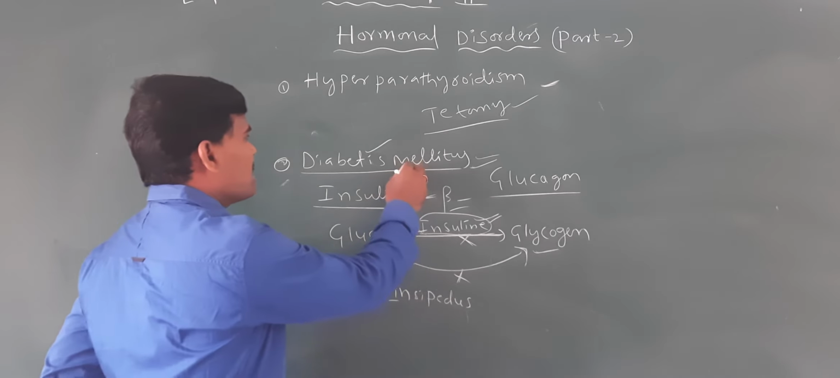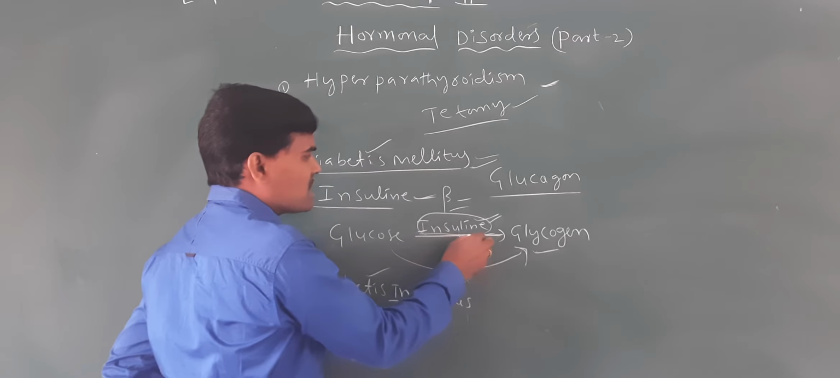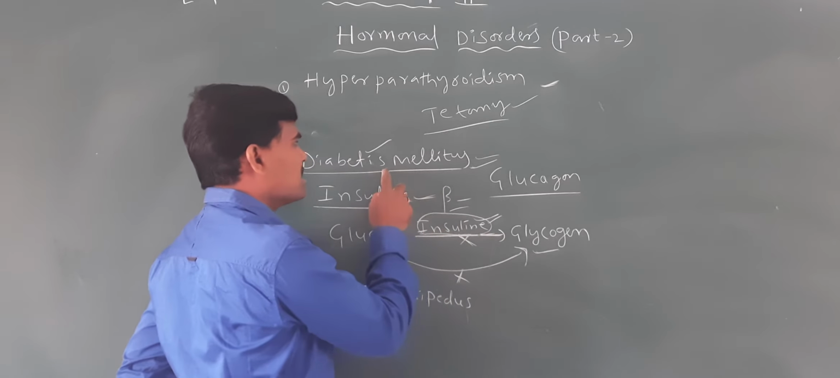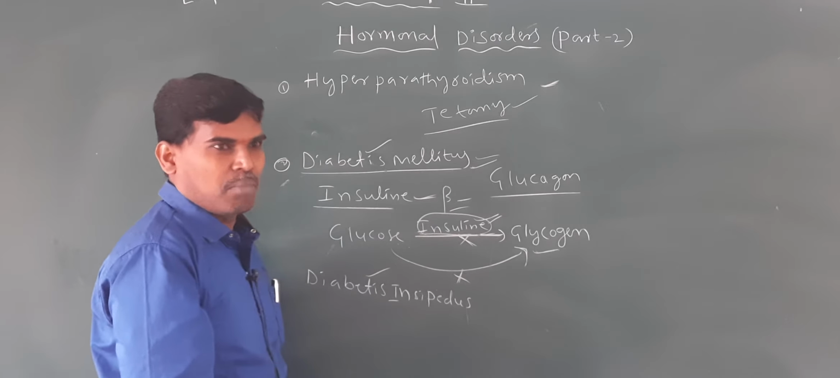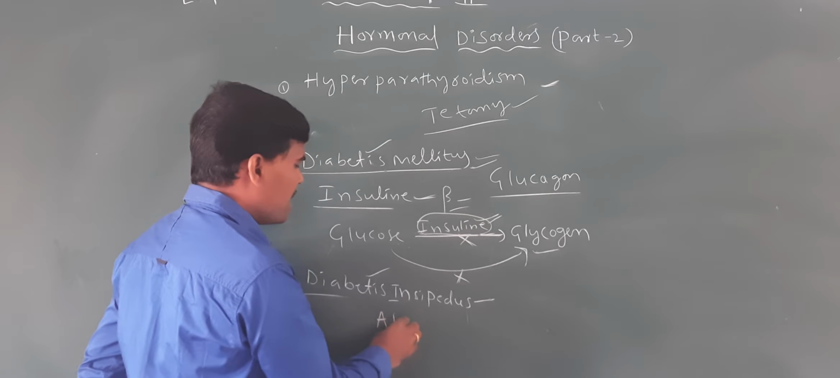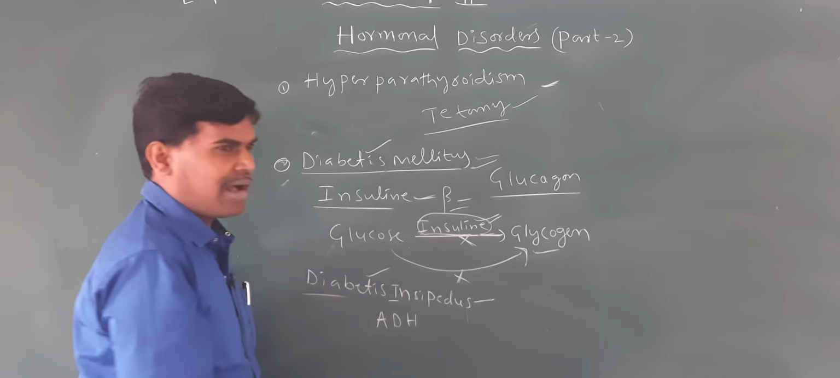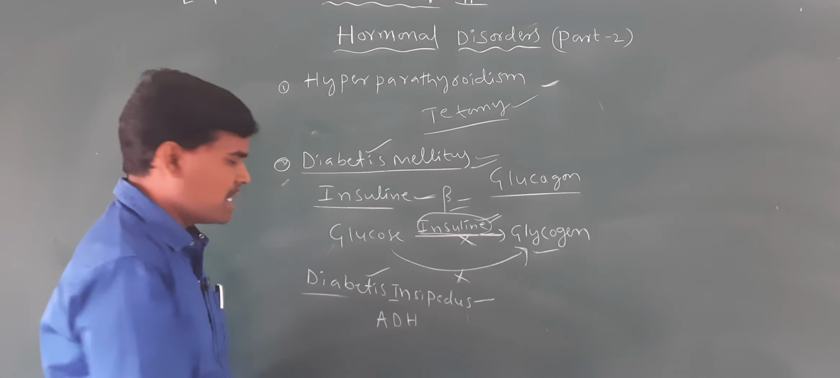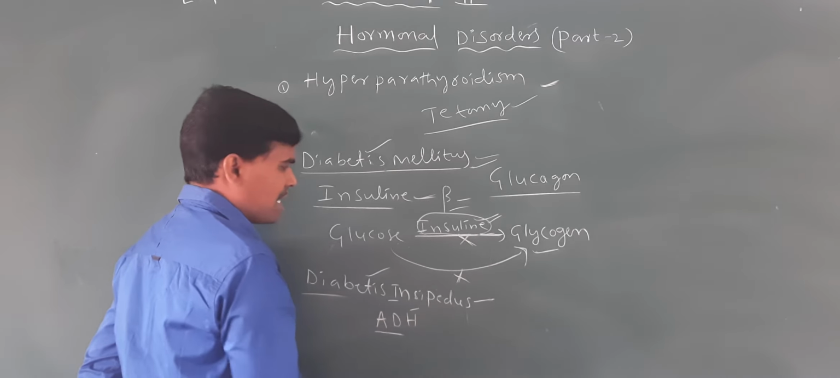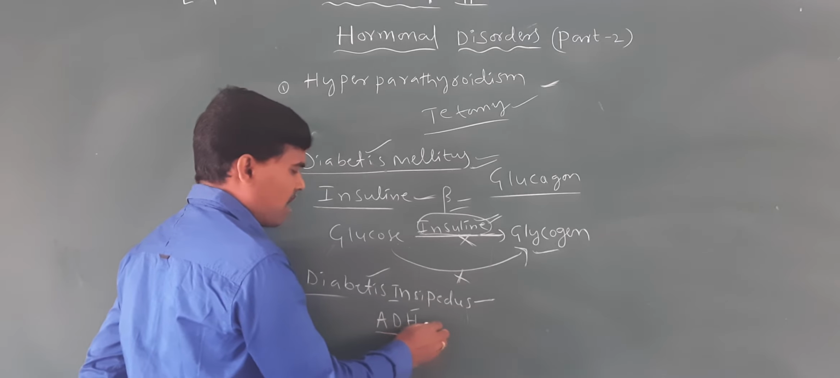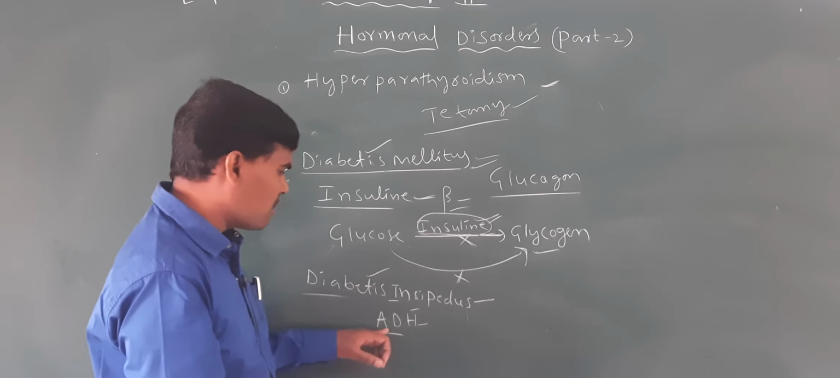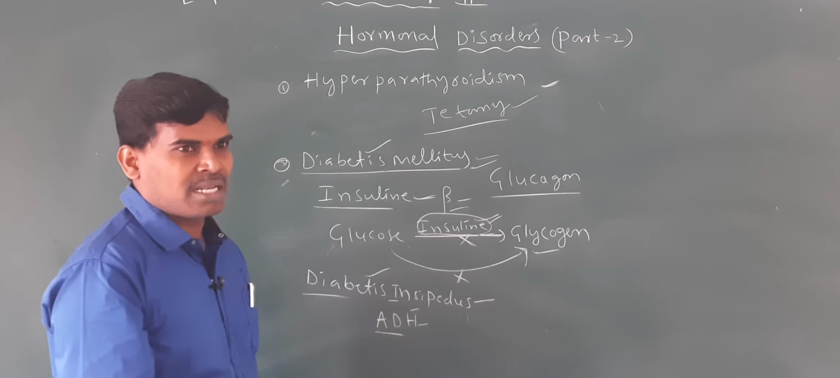Okay. Diabetes mellitus is caused by the lack of insulin hormone. But diabetes insipidus is caused by the lack of ADH hormone. ADH means anti-diuretic hormone. Anti-diuretic hormone is vasopressin.